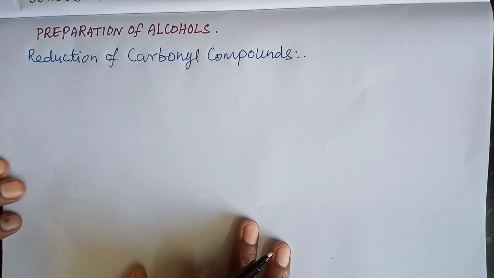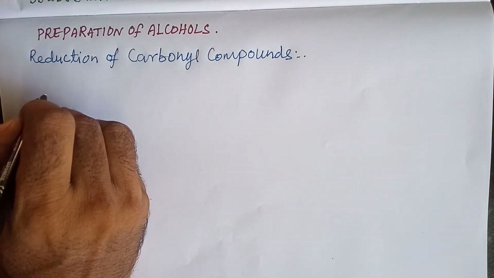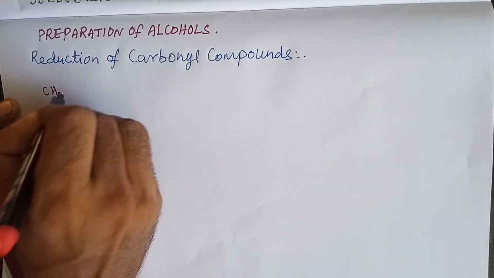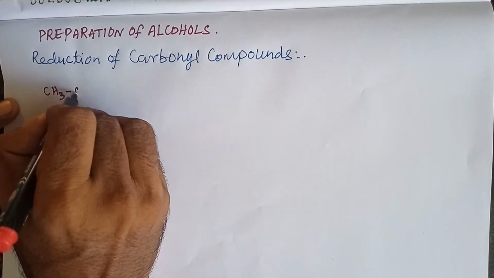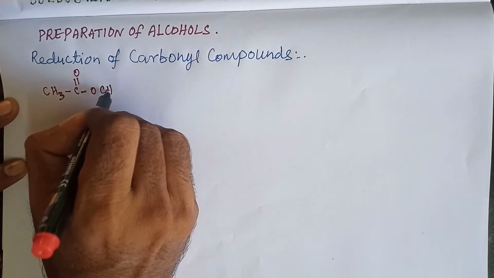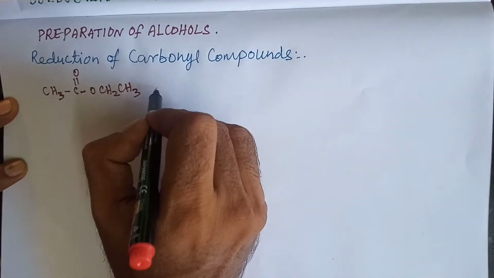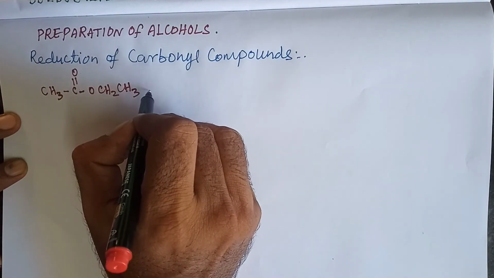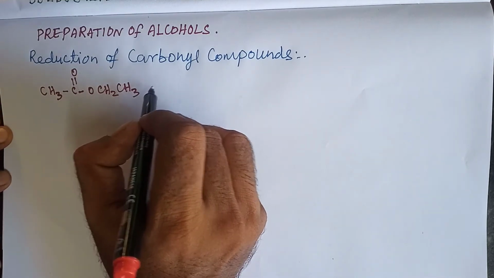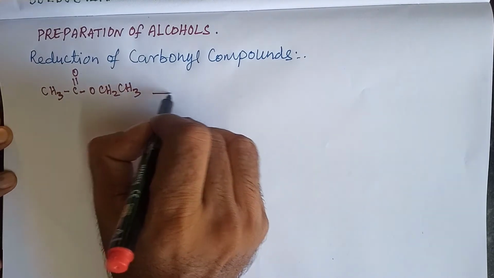Here we are taking the esters. Esters are also carbonyl compounds: CH3, C double bond O, then O, CH2, CH3. How do we get esters? It is the reaction between a carboxylic acid and an alcohol. It gives an ester. This type of reaction is called esterification.